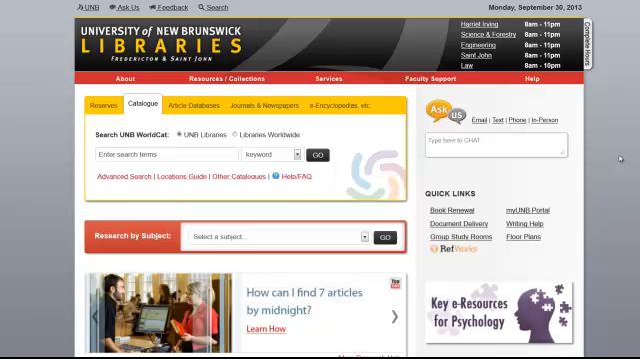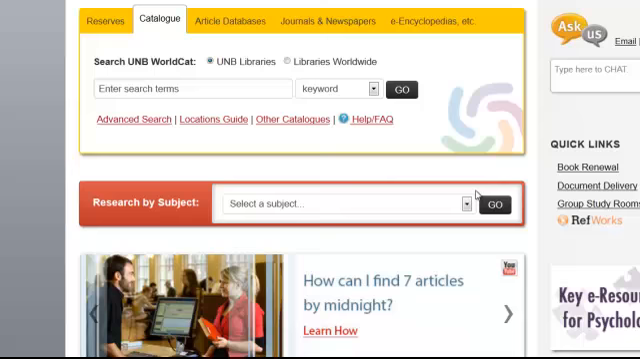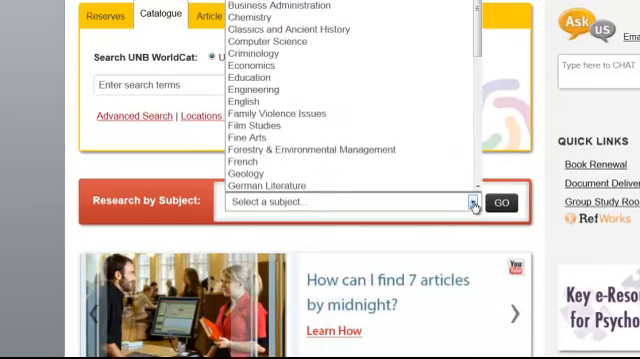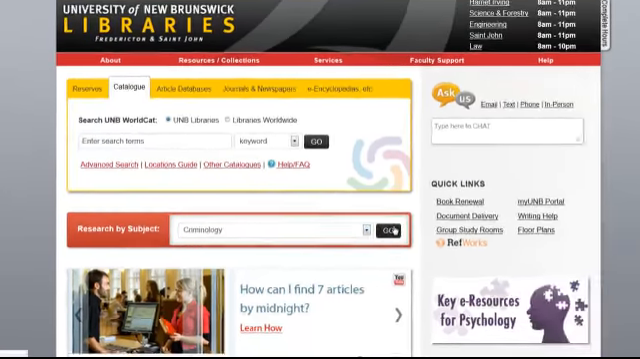Here we are at the library website, lib.unb.ca, and one of the things that we can do when we are working in a specific subject area in order to consolidate a number of resources around a topic is to go to this research by subject area, and in this case we're going to choose criminology as our subject.